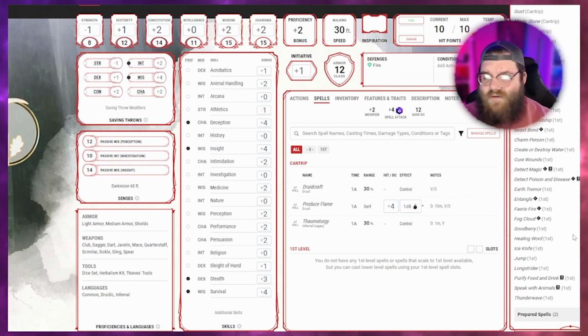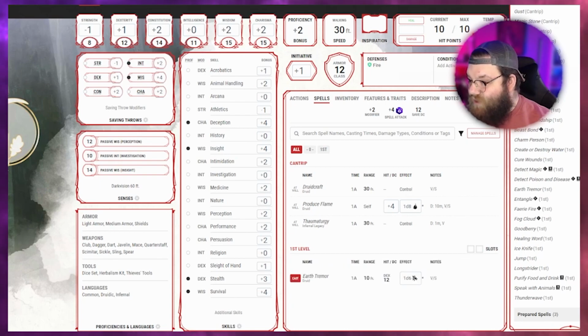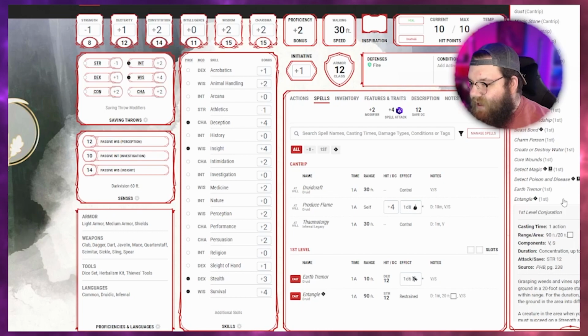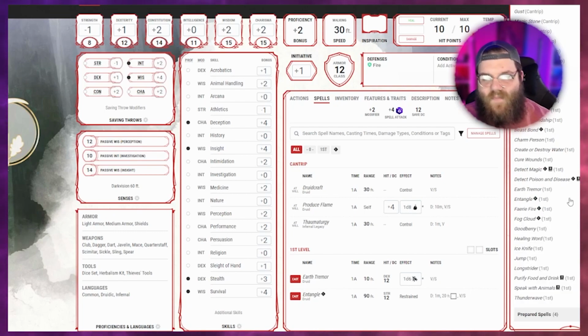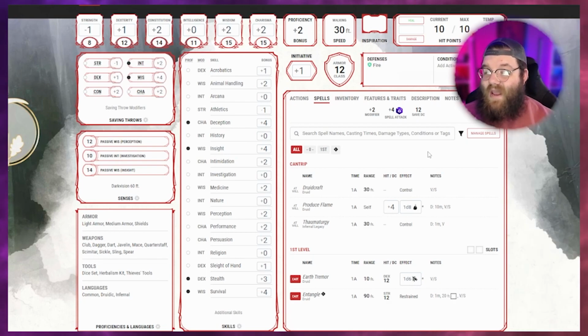Now these change every single day. Whenever your character wakes up from a long rest, your character can change these out. So we're going to say that before the campaign starts, we're going to have the spells that would deal damage to structures, okay? Because that's what they're in the business of. So we're going to have Earth Tremor. That seems pretty good. And we'll also have Entangle. Yeah, because if they're running away, they do something bad, boom, Entangle on the ground, they can get away a little bit easier. Okay, but then we have our 2 cantrips and our 2 first level spells.